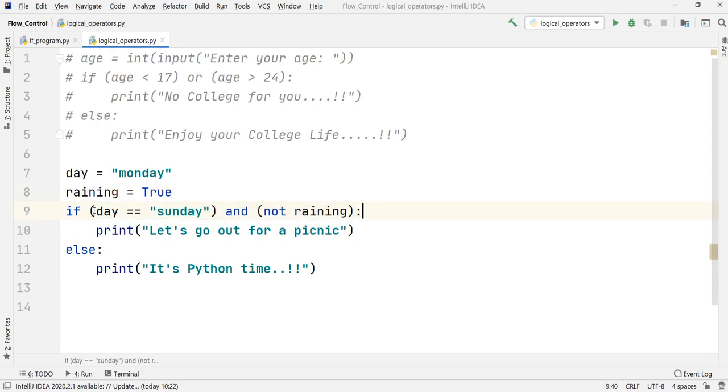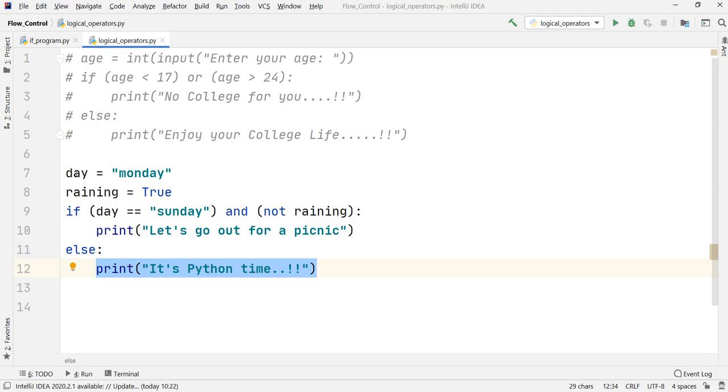In the simplest of terms, this total condition is checking whether the day is Sunday. First of all, it is going to check whether the day value is Sunday, and next, because we use not, it is going to check whether this raining variable is false or not. So when the day is Sunday and when raining is false, then and only then will it print out this message, and otherwise it will print out it is Python time.